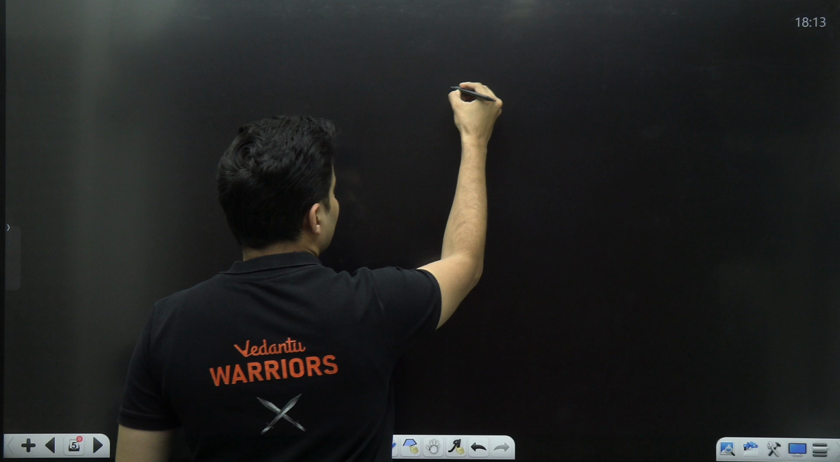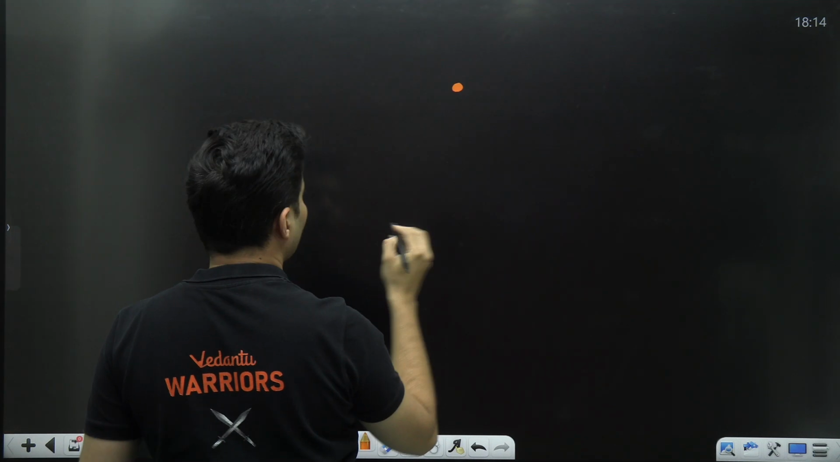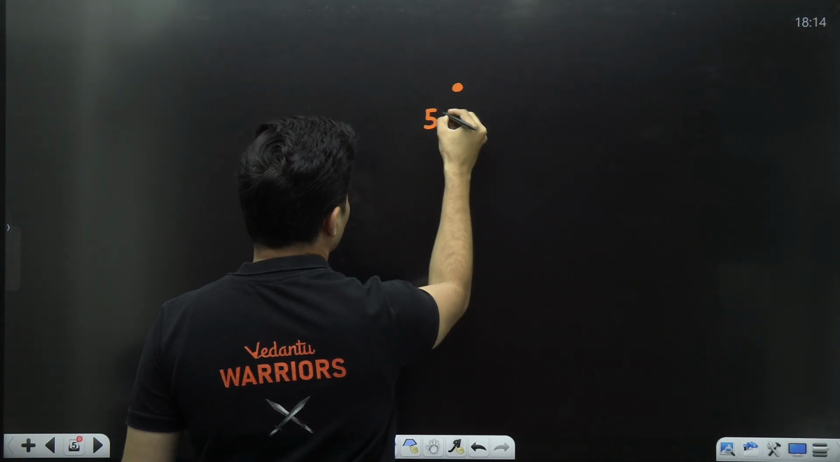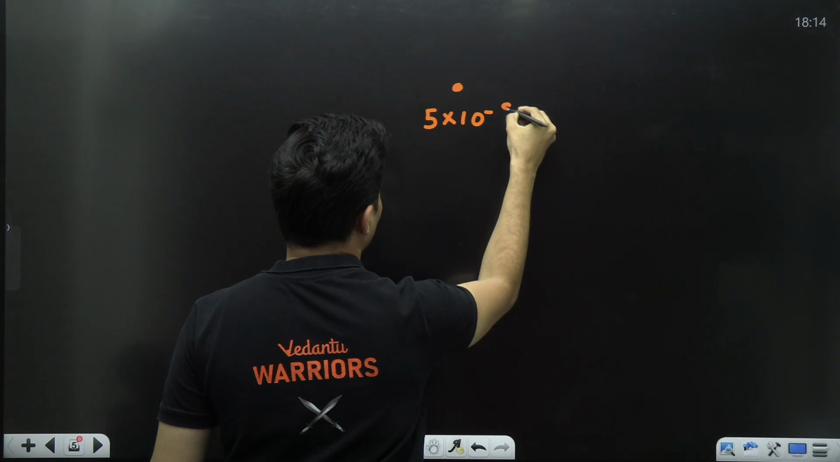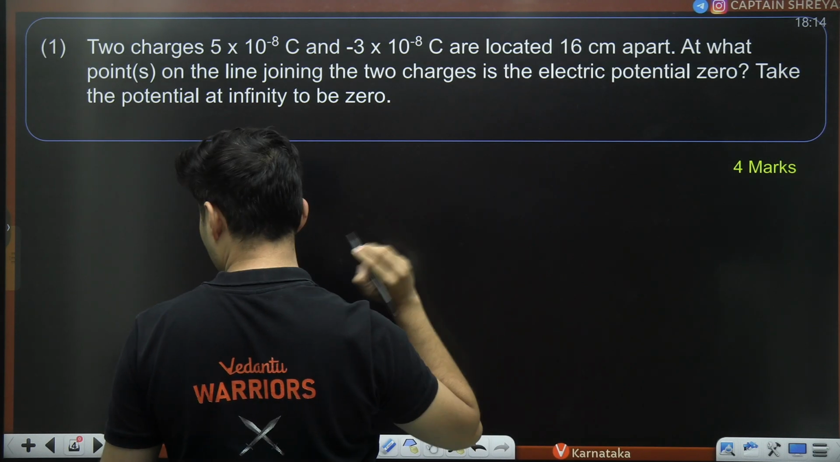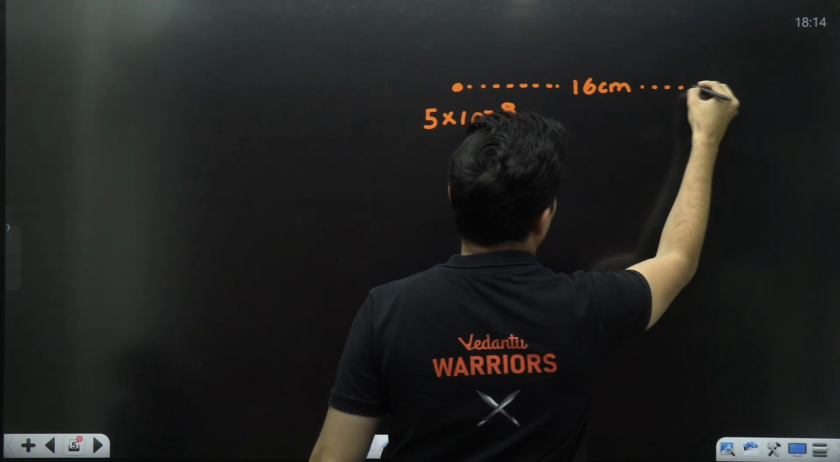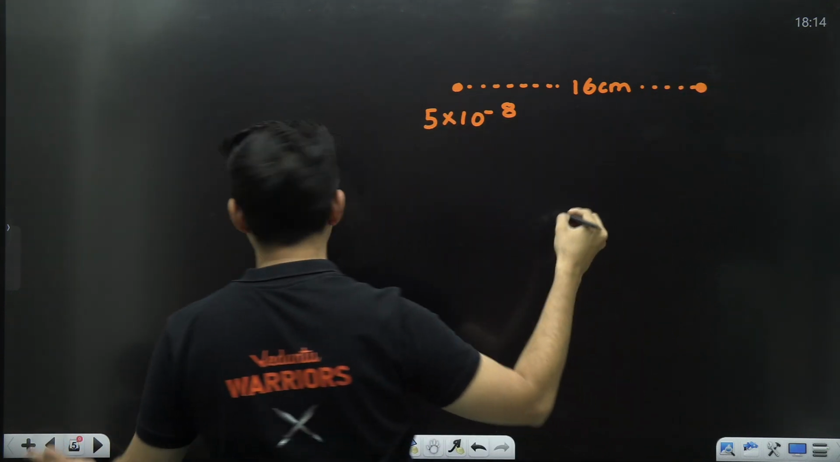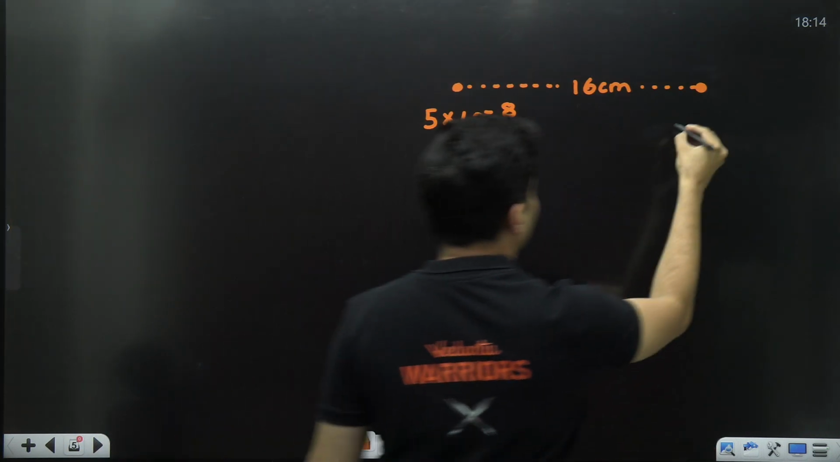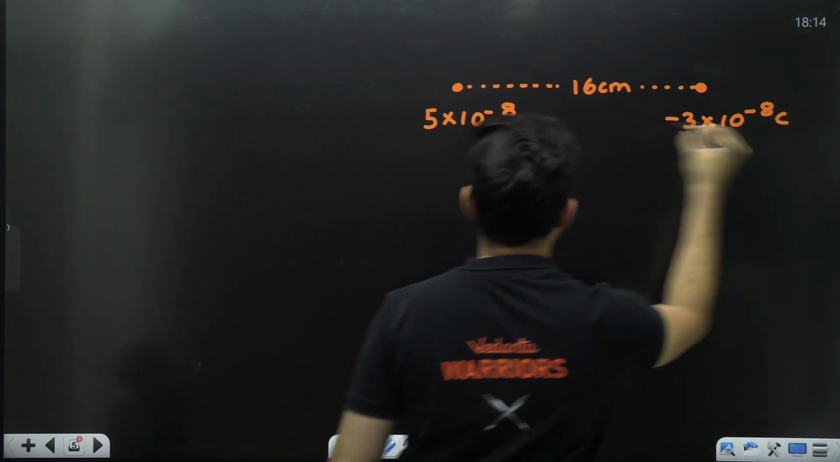See, first of all, draw the diagram whenever you have such confusion. 5 into 10 to the power minus 8. Okay. So this is 5 into 10 to the power minus 8. And the distance is how much? 16 centimeters. All right. So 16 centimeters. And the other charge is placed over here. It is negative 3 into 10 to the power minus 8 coulomb.